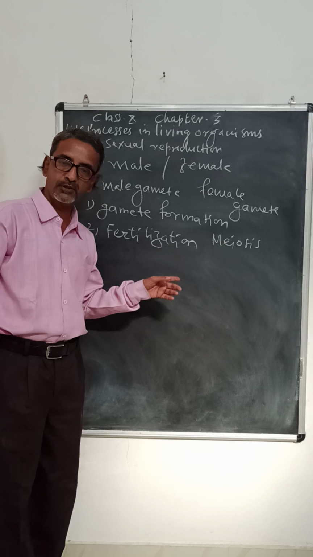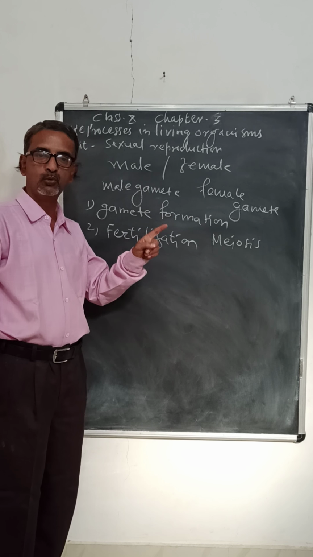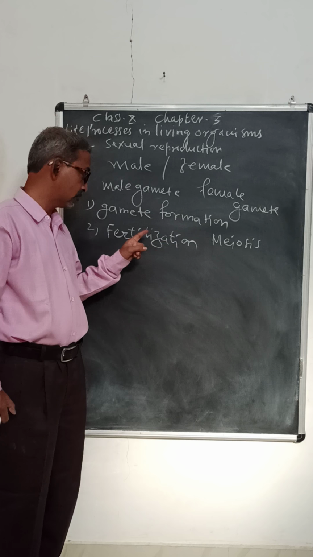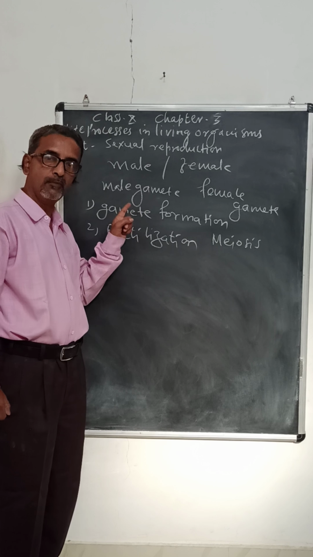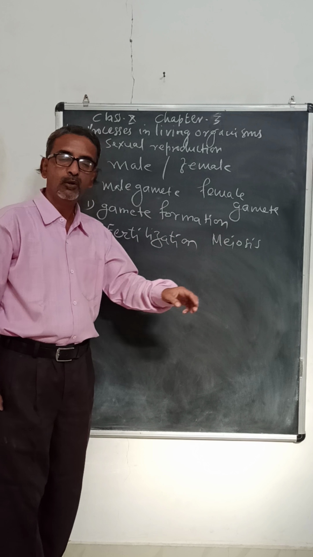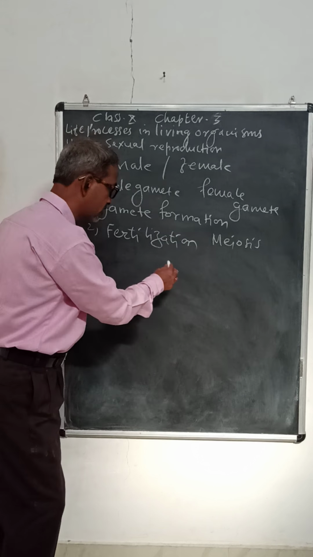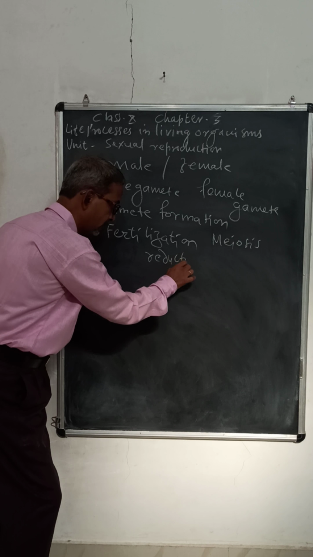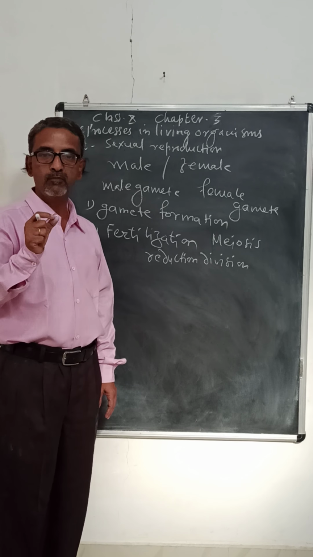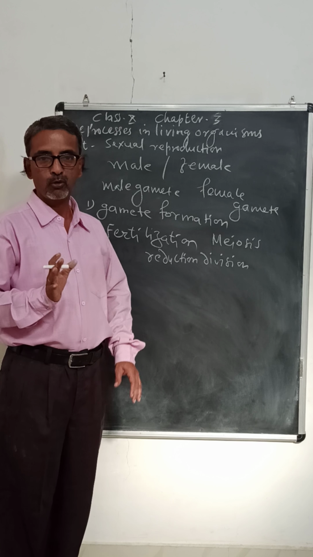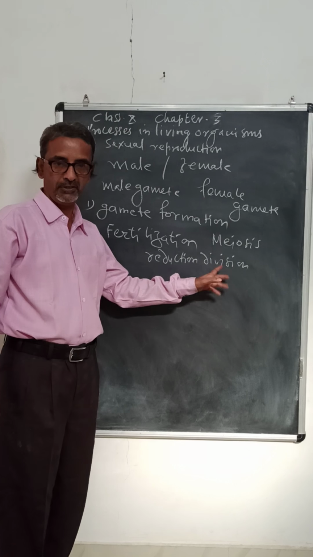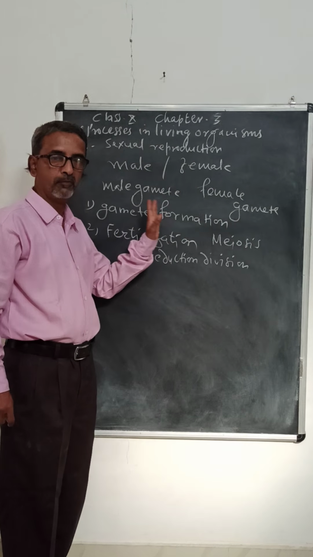We have seen in asexual reproduction, from a single parent 2 or more daughter cells are formed by mitosis. Here in the formation of gametes, the male organism forms male gametes and the female organism forms female gametes by a cell division called meiosis, also called reduction division, where chromosome number is reduced to half. क्रोमोसोम नंबर हा अर्ध्यावर येतो, तर त्याला म्हणायचं meiosis or reduction division. This is called gamete formation.